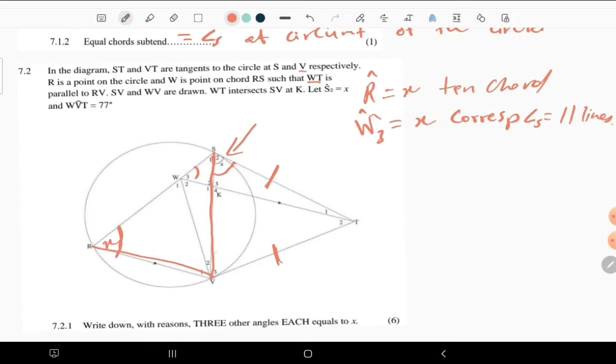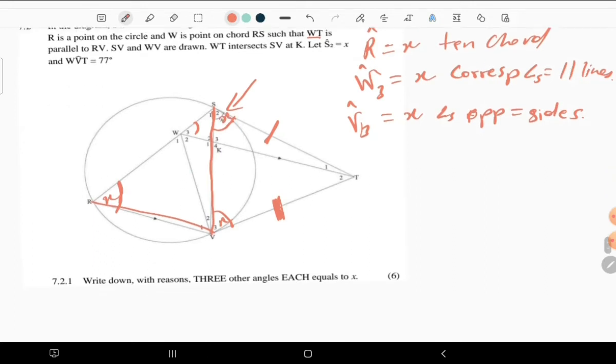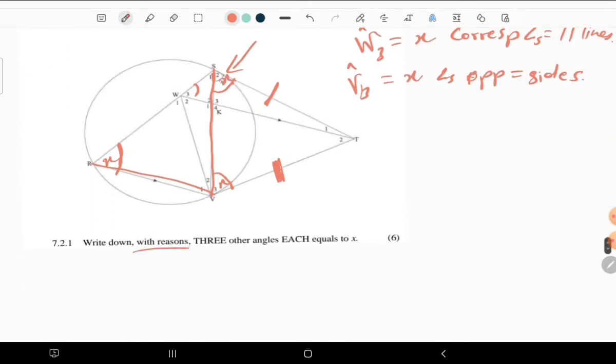Now you can see that if this side is equal to this side, then the base angles are going to be equal to each other. So that means ROV3 is also equal to X. The reason: these are the angles opposite equal sides. So we have this one now, which is also equal to X. So we have found three angles with reasons that are equal to X. That is 6 marks.